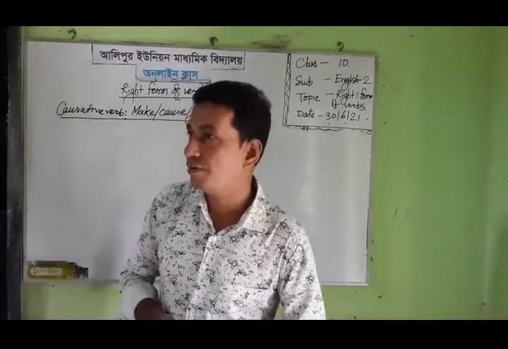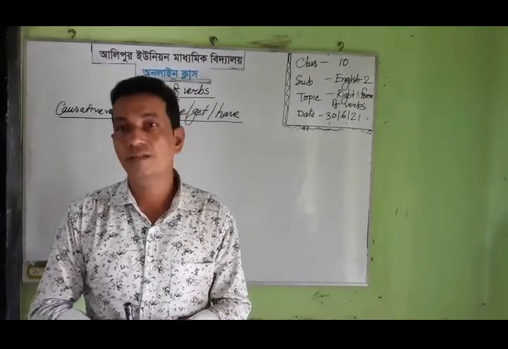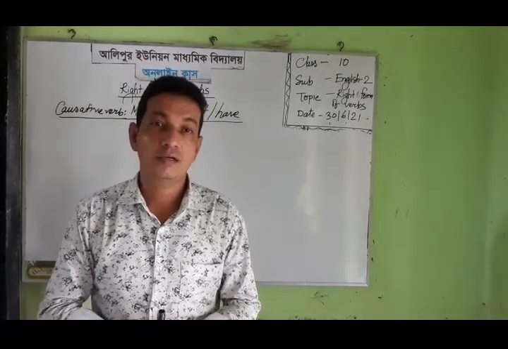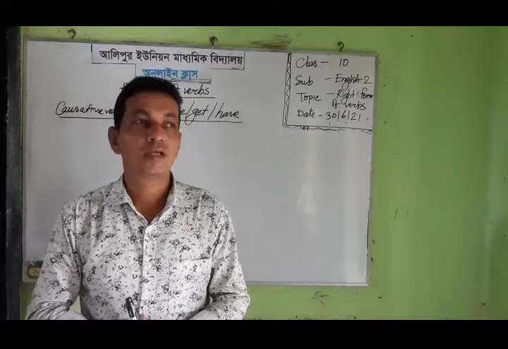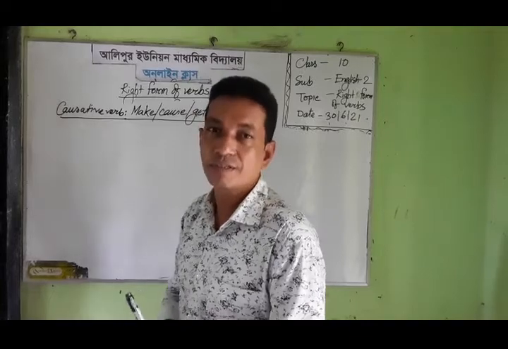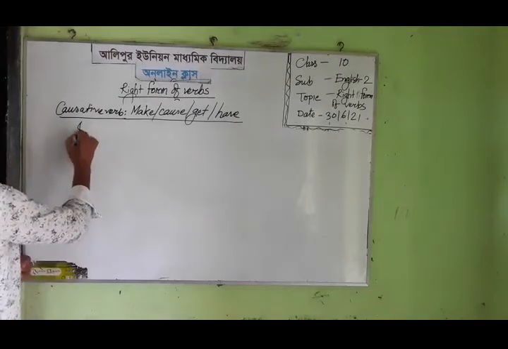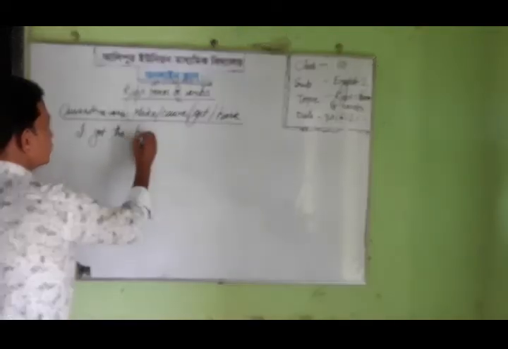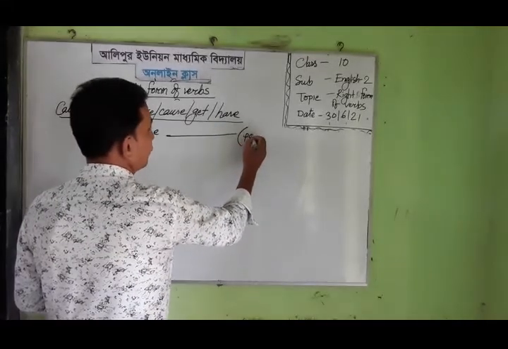A causative verb is a kind of verb used in the sentence when the subject does not do any activities directly, and he takes the help of others, then he can take one of these verbs to complete the sentence. Such as I may write here: I got the house painted. Here the verb is paint.